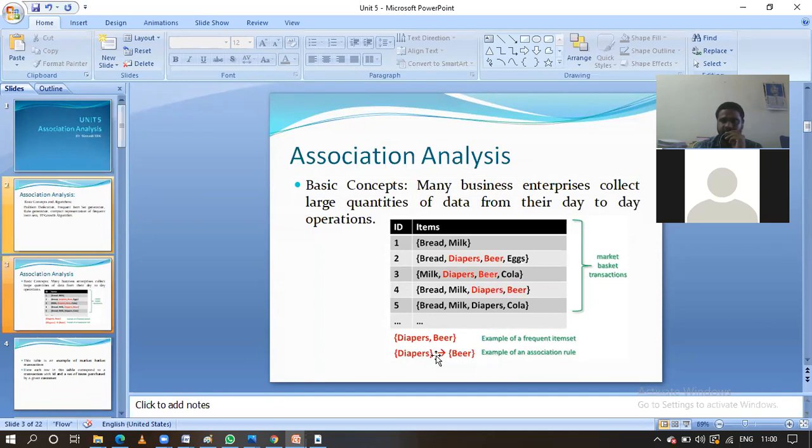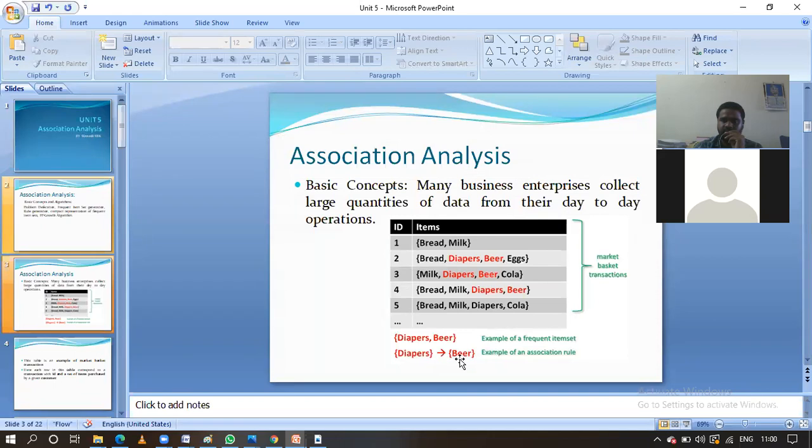Here the association rule is that whenever they have purchased diapers, they have purchased beer. That is the association. Frequent item set means the items that appear frequently here. Diapers and beer appear together repeatedly, so the frequent item set here is diapers and beer. From that, the association rule is: whenever they purchase diapers, they will purchase beer.